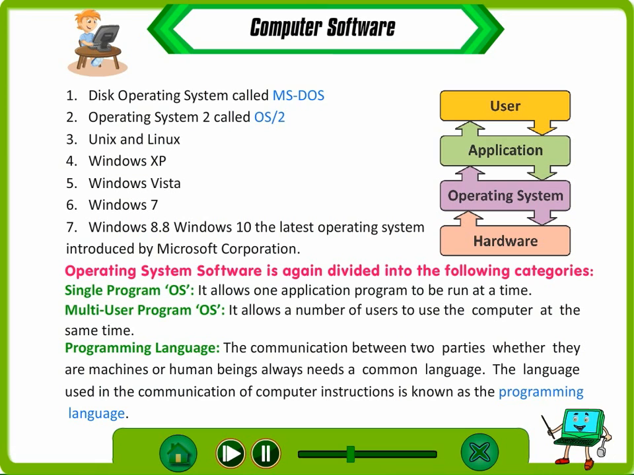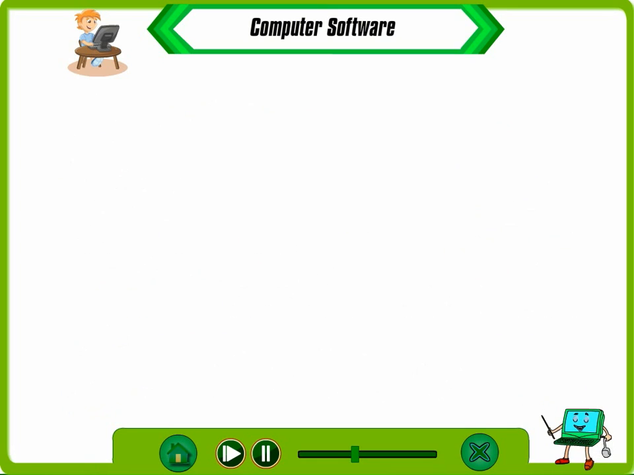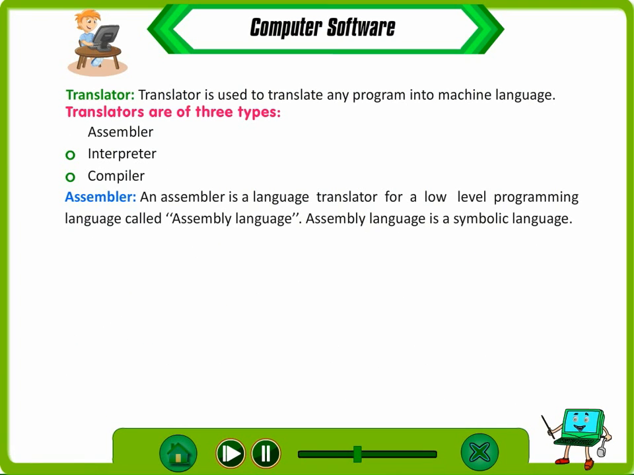Programming language. The communication between two parties, whether they are machines or human beings, always needs a common language. The language used in the communication of computer instructions is known as programming language. Translator. A translator is used to translate any program into machine language. Translators are of three types: assemblers, interpreters, compilers.